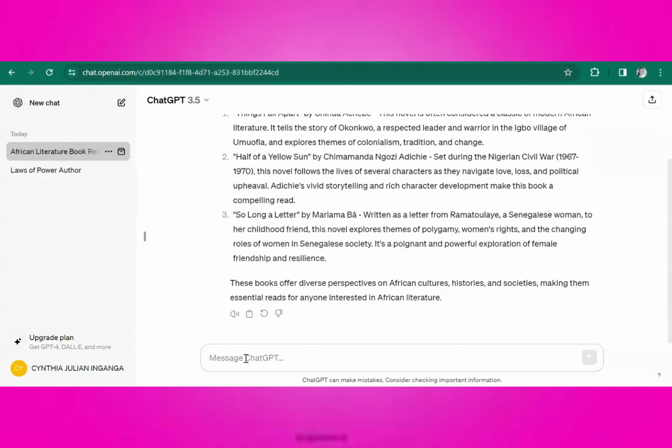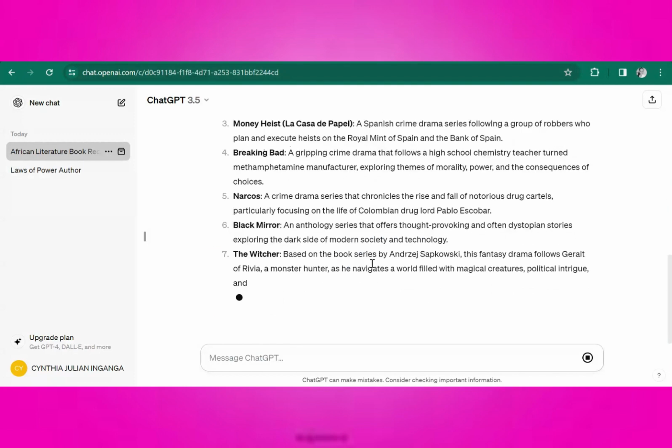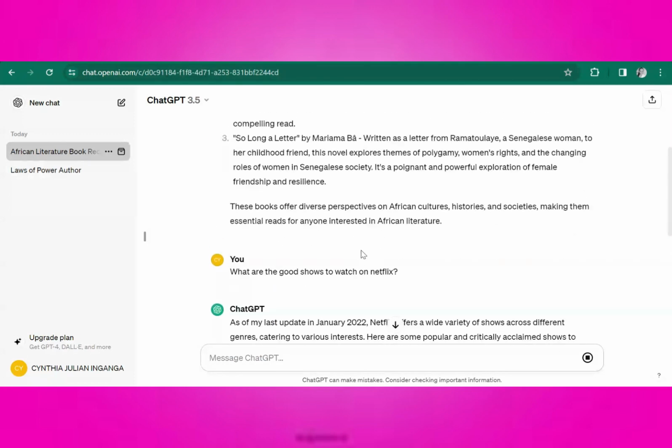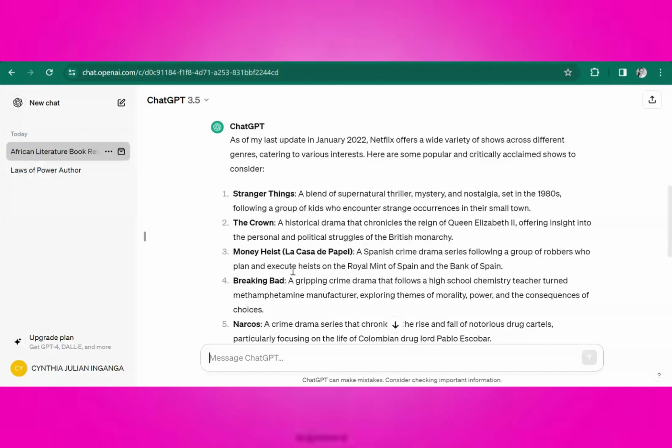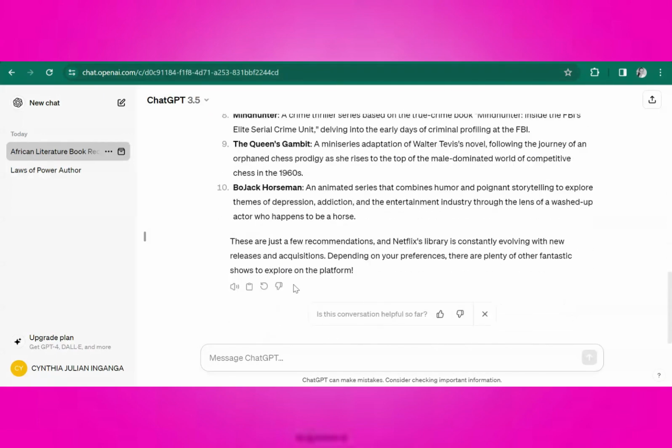Let's do another example. What are the good shows to watch on Netflix? This one is a bit open-ended. I did not limit it to a specific number. That is why it's still going on. Yes, so it has given us 10: Stranger Things, The Crown, Money Heist, etc. Then it has a conclusion down here. These are just a few recommendations. The Netflix library is constantly evolving with new releases.